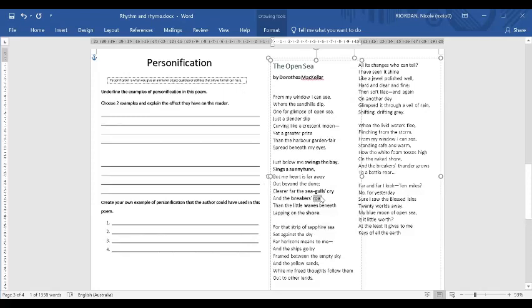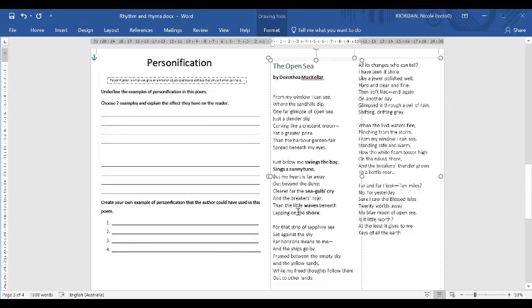Is roar what you would consider a human action? If you think it is, then you would highlight this one as personification, the breakers roar. If you think it's not, because it's more of an animal trait, then you would not highlight this as personification, because it's not making the waves seem like a person, it's making the waves seem like an animal, for onomatopoeia reasons.